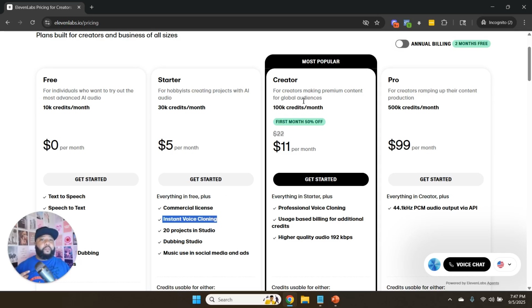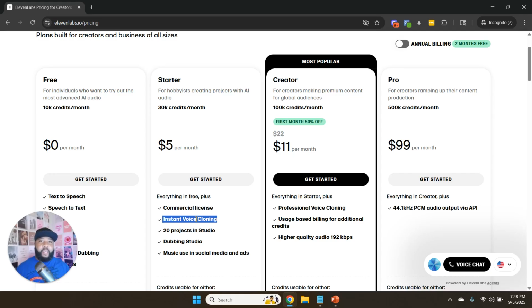But I'm also on the professional, or should I say the creator plan, because this allows you to do what they call professional voice cloning. As I mentioned, ElevenLabs is really, really good at doing voice cloning. With their instant voice cloning, the same way as with the professional, you upload a couple of clips of yourself, but it creates your voice clone in less than maybe a minute. It doesn't analyze the data that long. It just listens to your voice and then instantly creates a clone of it.